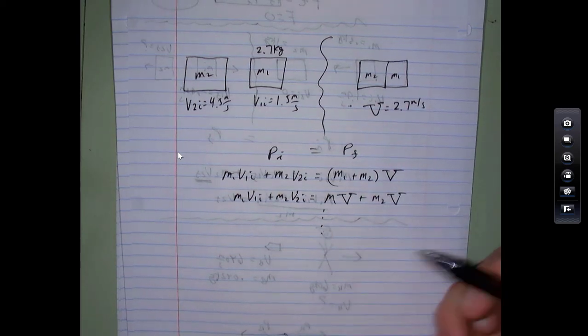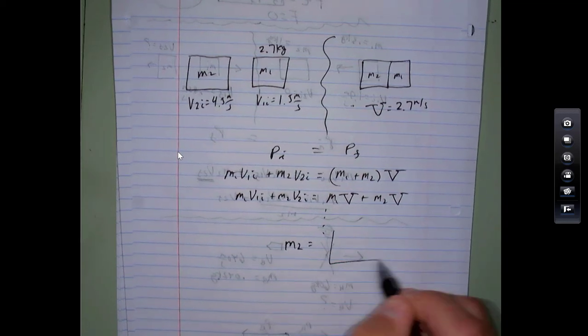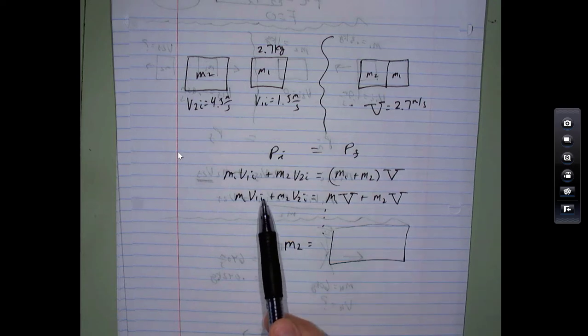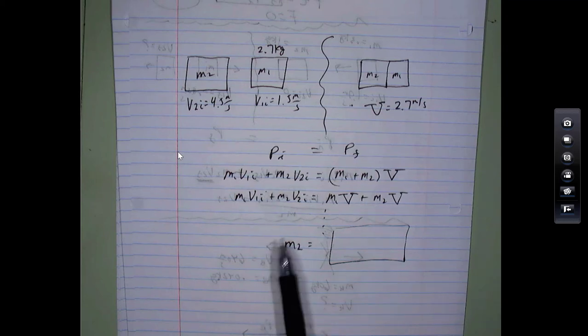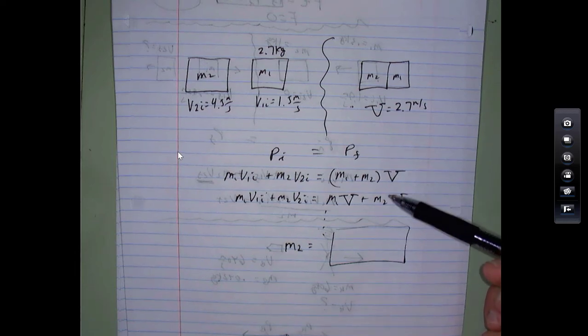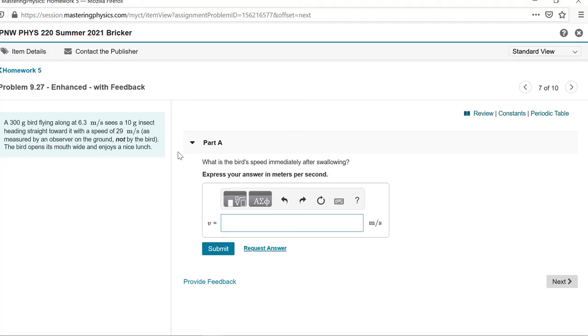I'll put dot, dot, dot, get everything with mass 2 on one side of the equation. You have mass 2 is equal to something over here, and then you can solve for it. I would wait to the end to put numbers in. You don't want to write 2.7 and then have to keep writing 2.7, 2.7, for mass 1 in every different step. I would wait till you get to the end and then put the numbers in. It's a lot easier to accidentally write something other than 2.7. Maybe you mix it up and do 7.2. I'm not accidentally going to write a W instead of a V. That doesn't happen. So it's good to wait, I think, until the end to put the numbers in. A couple steps more of algebra and you should be good. Let's look at the next one.